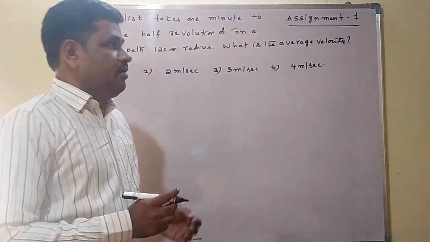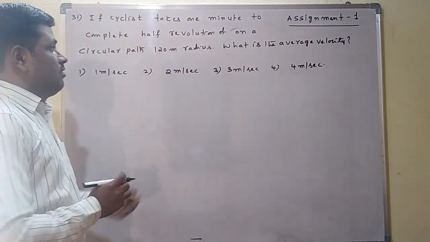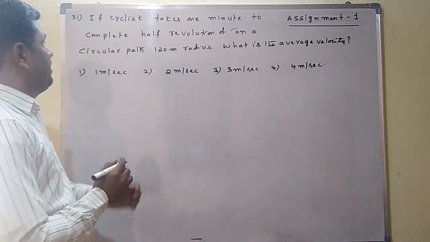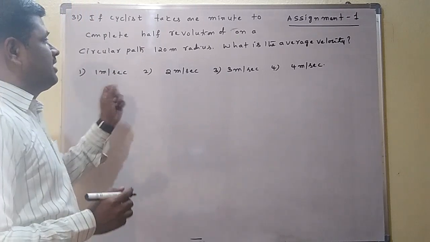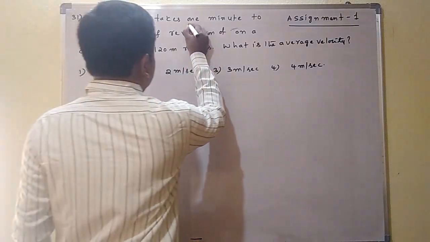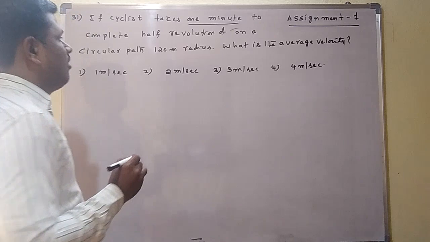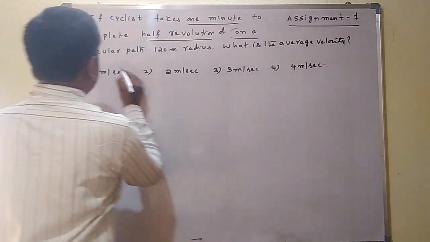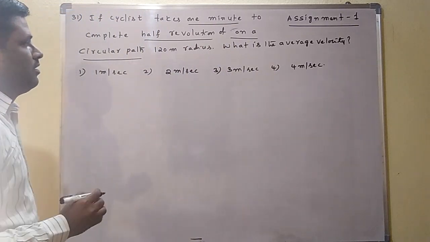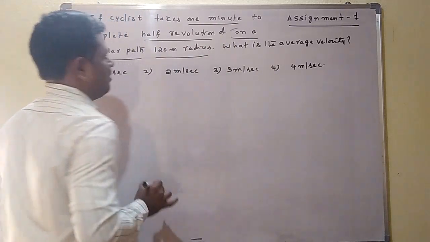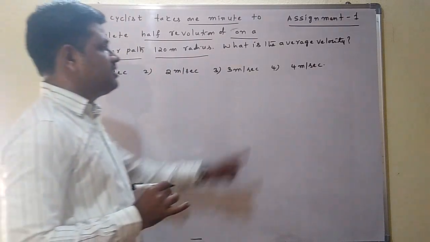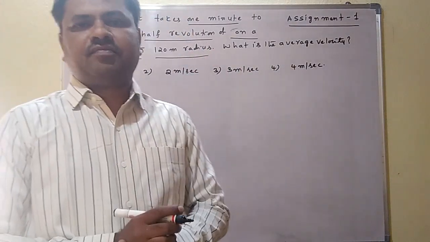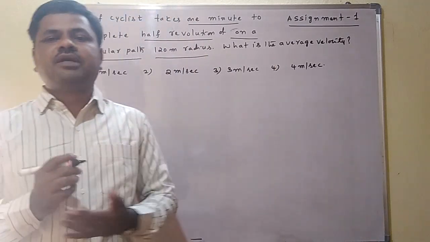Continuation of assignment 1, question number 31. If a cyclist takes 1 minute to complete half a revolution on a circular path, and that circular path has a 120 meter radius, what is its average velocity? They are asking average velocity. Suppose average speed is asked.